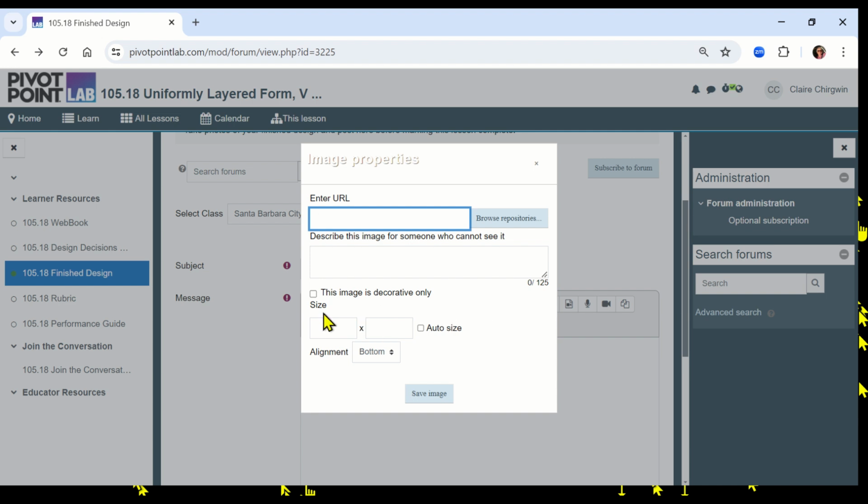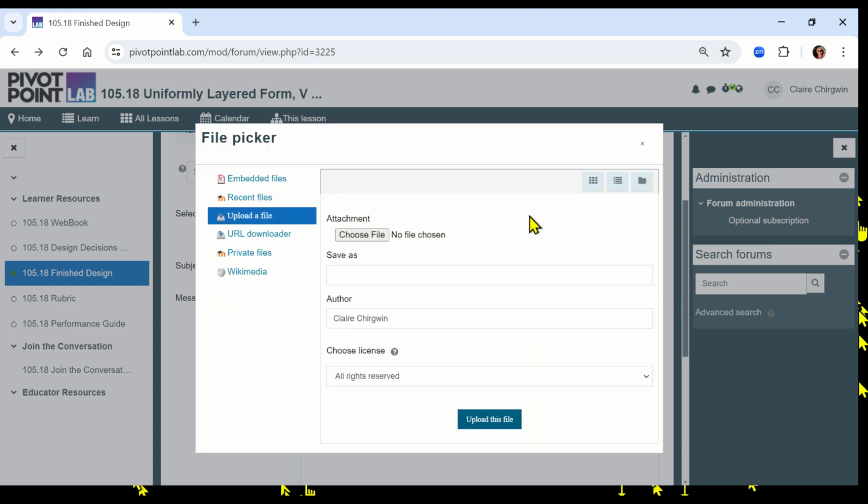This image is decorative only. Let's see what auto size might make it a little smaller. Browse repositories. Okay, go to wherever you keep your files.